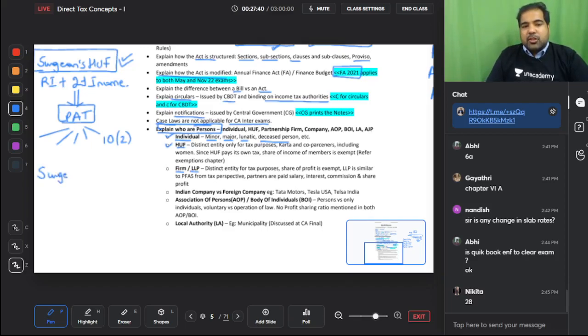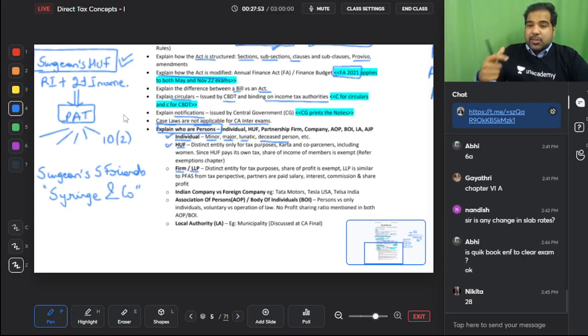The surgeon and his 5 friends started a partnership firm, guys. Including himself, they started a partnership firm which is called Syringe and Co. What do they make? They make syringes, that are injections. These injections are painless. So if you ever want to get an injection, ask for Syringe and Company's injections. They are painless. They made a lot of money.